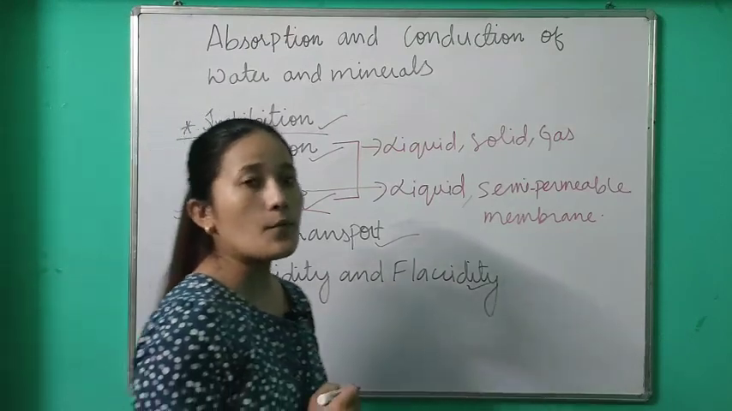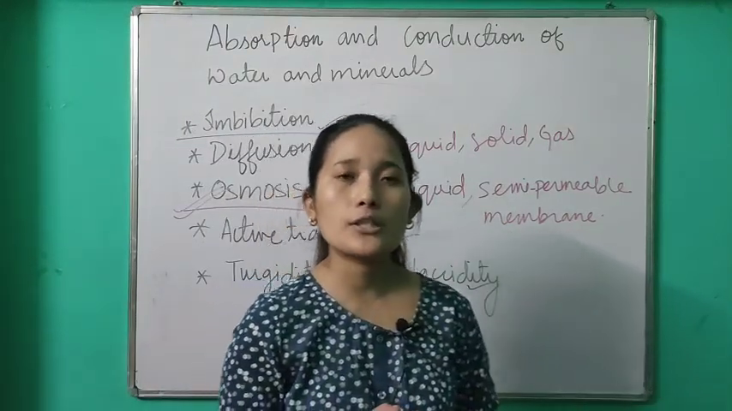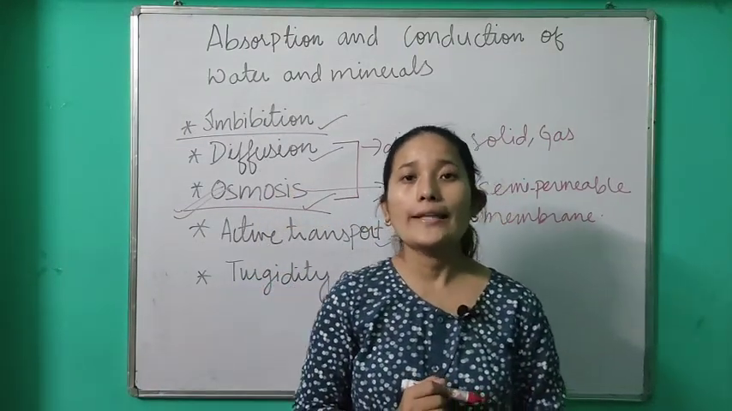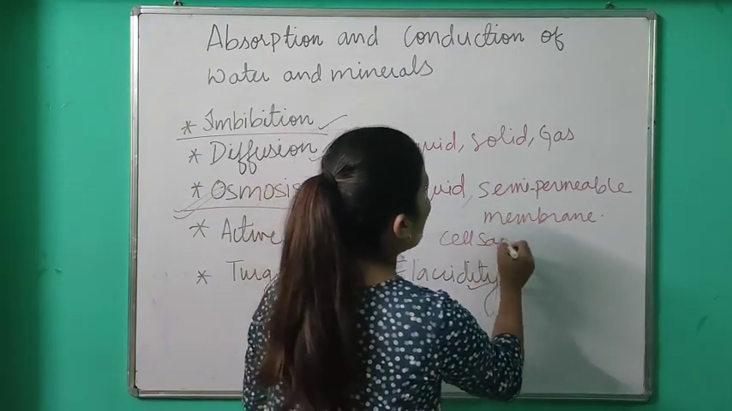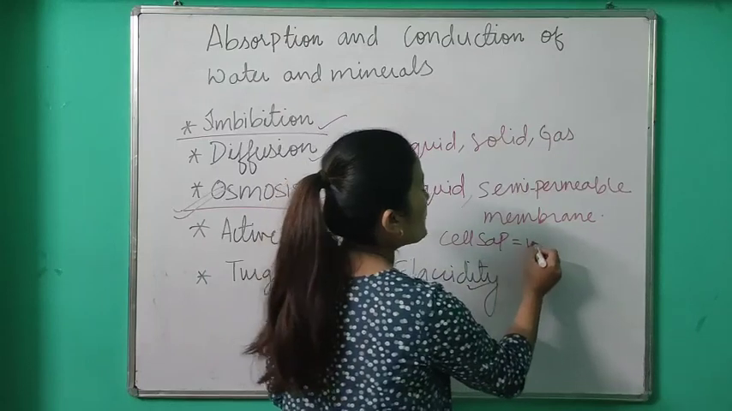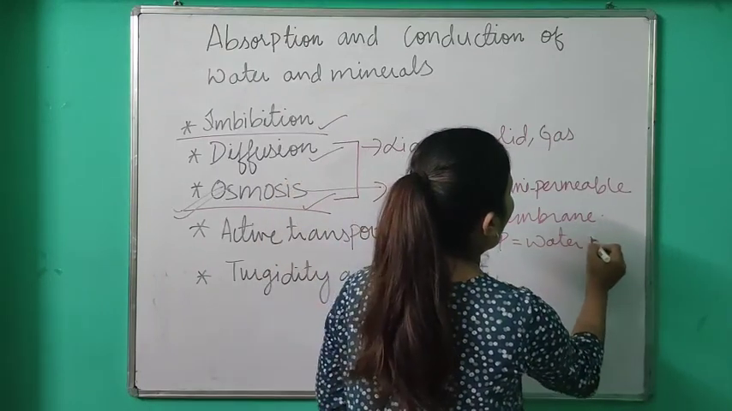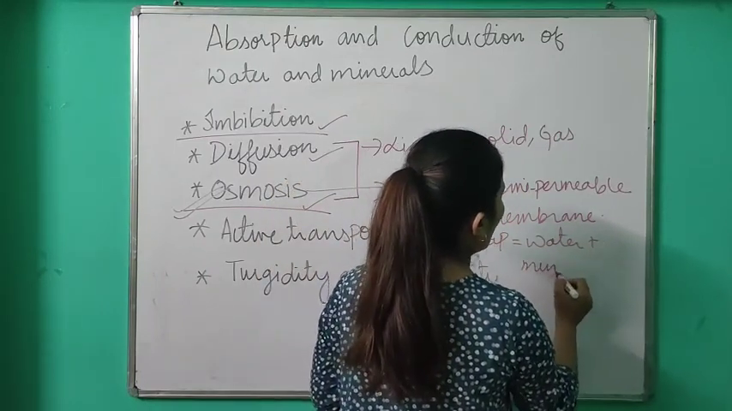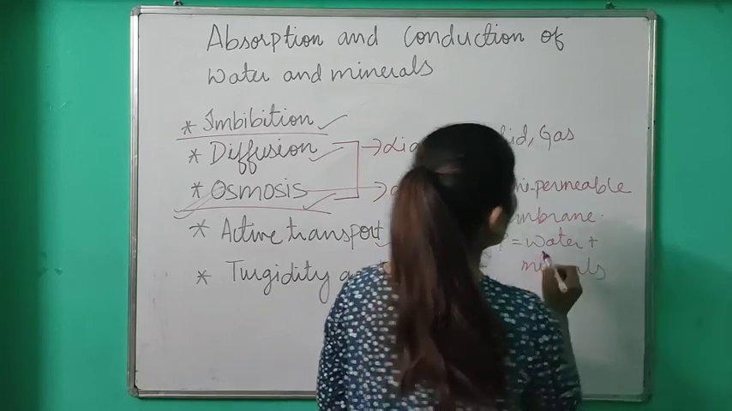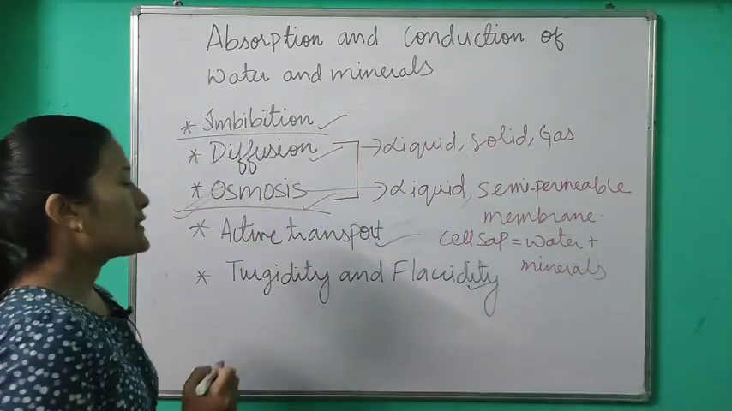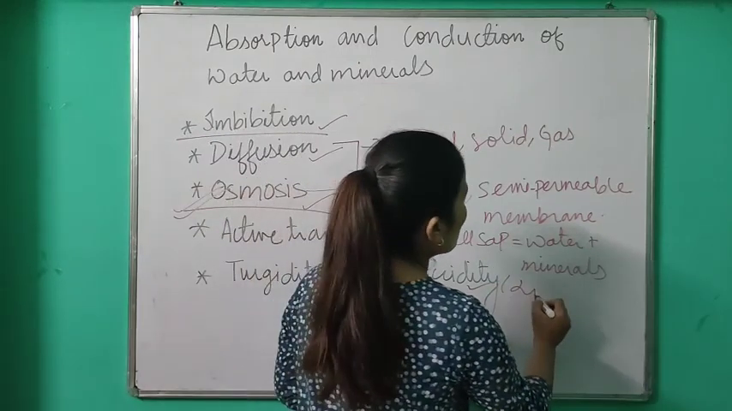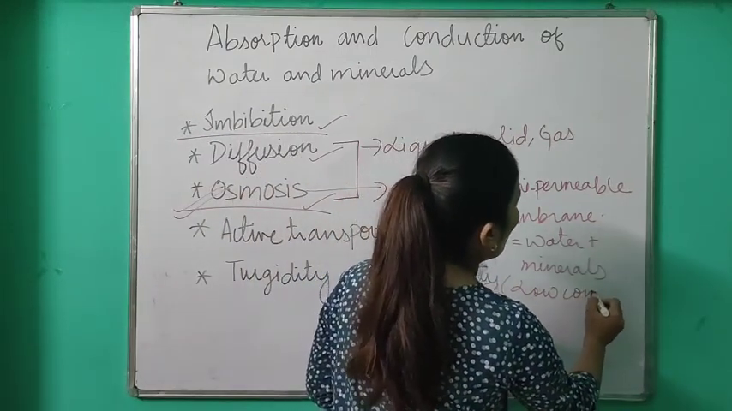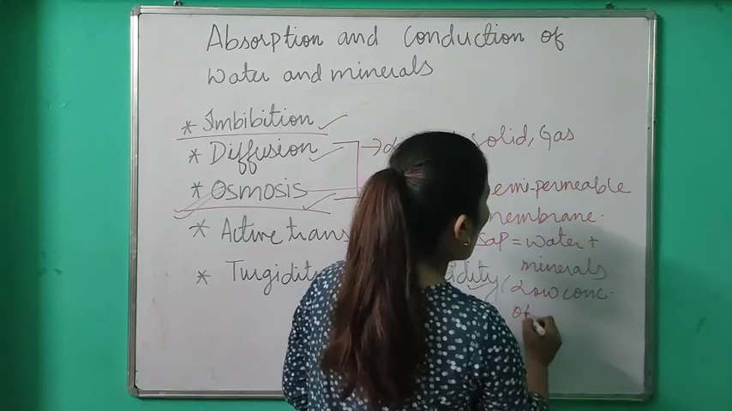So most of the water in the root is absorbed by this process called osmosis. Now how is that possible? Like we have discussed in our previous video, what is cell sap? Cell sap is a mixture of water and minerals. The cell sap inside the root hair has a lower concentration of water.